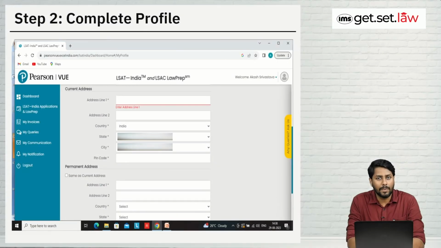Once you have filled your basic details, then they are asking for current address and permanent address. Again, you will have to fill address line 1, address line 2, and then you will have to choose country. Again, it is already chosen. State and city is already there. You just have to fill your PIN code. Again, if your current address is same as permanent address, you can just click on the same as permanent address column. Otherwise, you will have to fill your permanent address also. Once you have done so, you will have to just click on proceed.